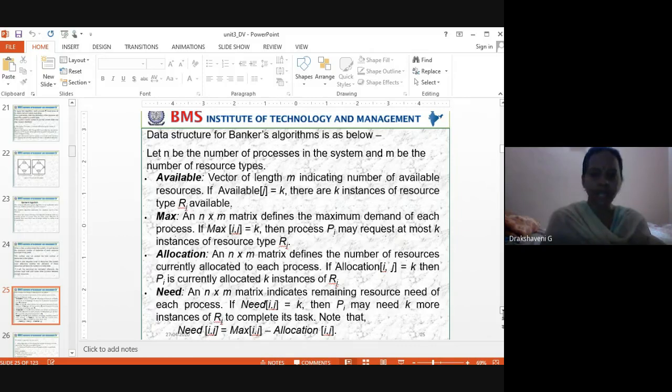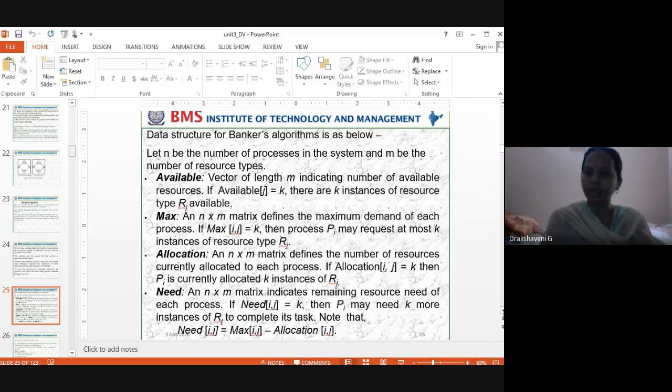Allocation, I told you in the beginning. Chaitra wants one CPU, one printer, one book. Yes, it is available, I have all three, so I can give to Chaitra. In the same way, Mithili asked me for 10 CPUs. Right now I don't have them. I have to wait. If others give back and I have 10 resources, then only I can give. That's what allocation is.